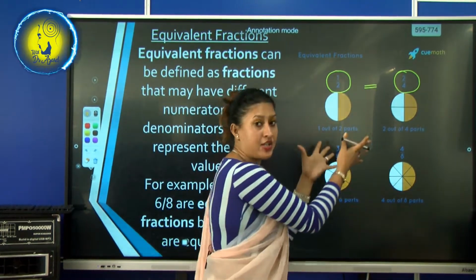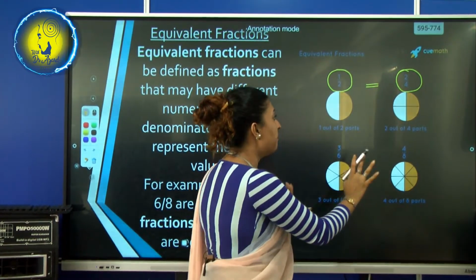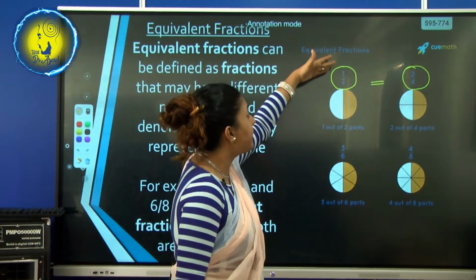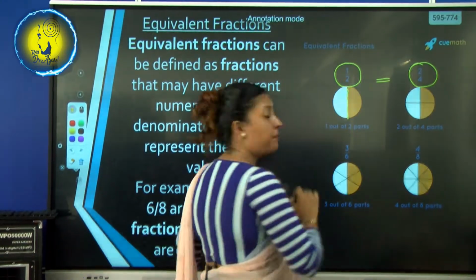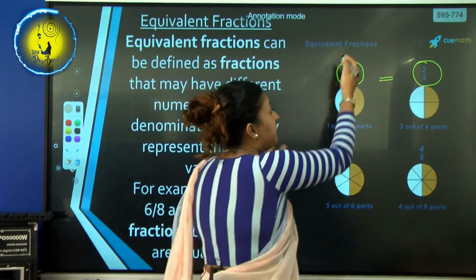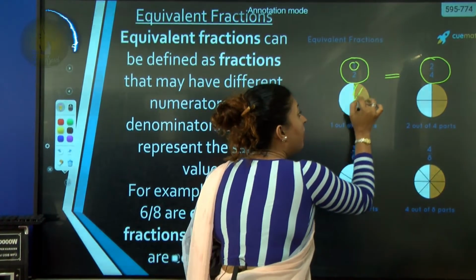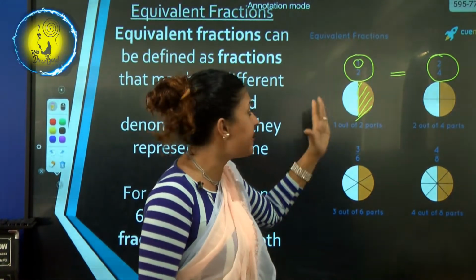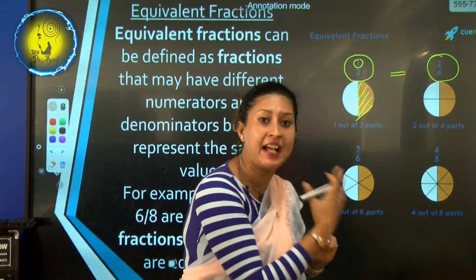Now look at the picture and learn. We have 2 circles here, very simple. In this one, it's half. So we have divided it into 2 equal parts, and they have taken out 1. Just see the size of the side that I am coloring.